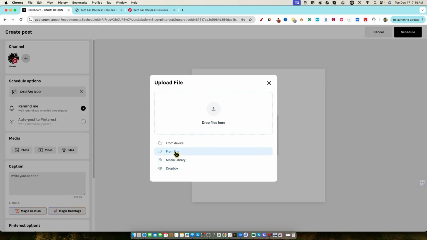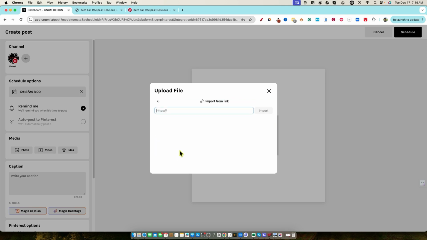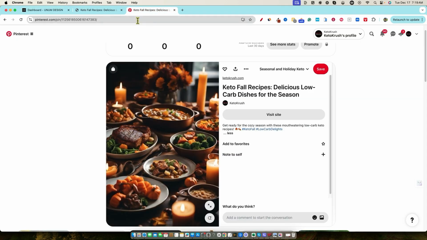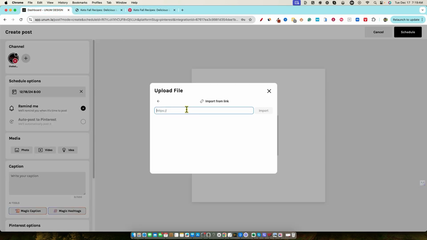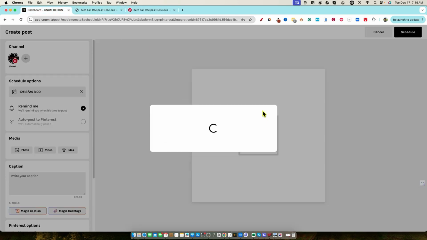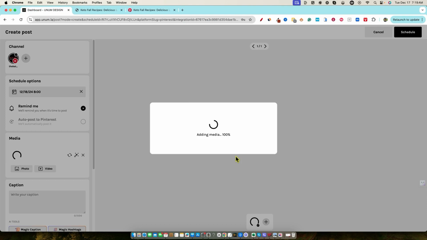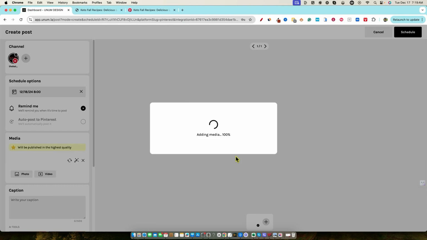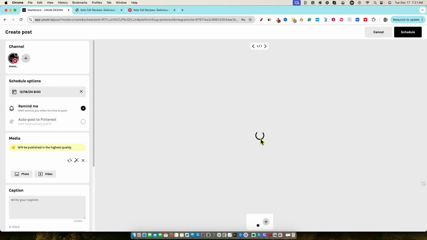For this one, let's test out from a link. And let's go and grab this link here and see what we can do with just pasting a link right here. We're going to import from this URL and see what it can do for us. So it's adding media, but we know we have 5 images on this particular web page. So let's see what it'll do for us. Okay, so I've been sitting here for about 4 minutes. It has not added the media, so we're gonna go ahead and try to just skip out of that.